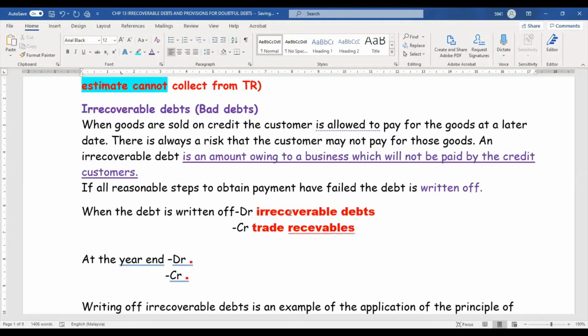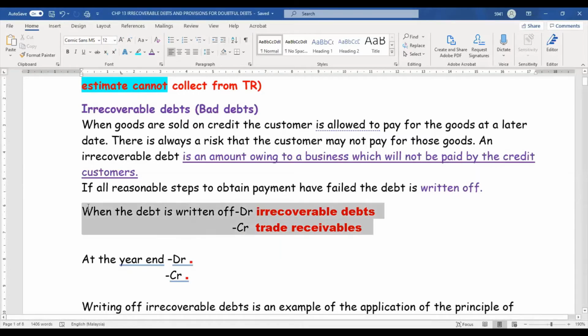You will credit the trade receivable. Why do you credit the trade receivable? Because trade receivable is an asset. You want to minus, meaning the asset reduces, which is the credit side. Whenever the bad debt or irrecoverable debt happens and you confirm the guy cannot pay, our record will be debit irrecoverable debt, credit trade receivable.